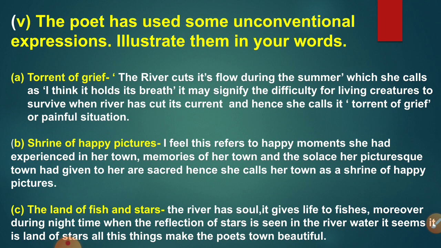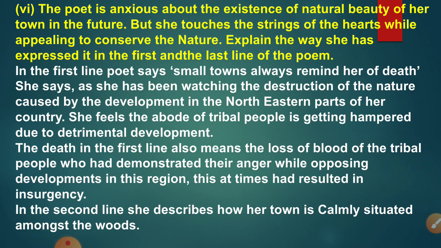Third expression is the land of fish and stars. The river has a soul, it gives life to fishes. Moreover, during night time when the reflection of stars is seen in the river water, it seems the river has transformed into a land of stars and fishes. And all these things make the poet's town look beautiful.